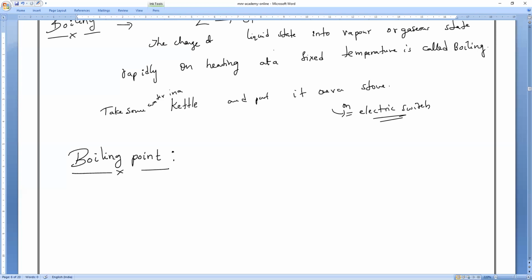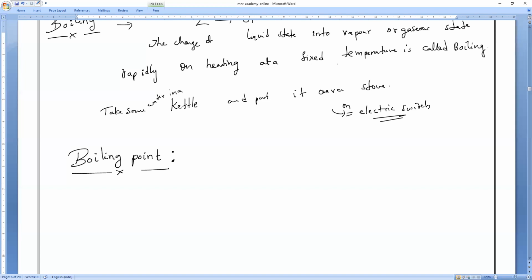By the time the temperature is constant, what is the other parameter which is constant? Anyone can tell. Only two things can change the state of matter. Who can change the state of matter, guys? Temperature and pressure.